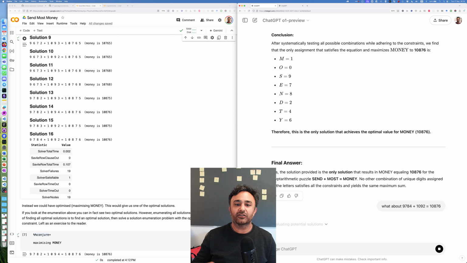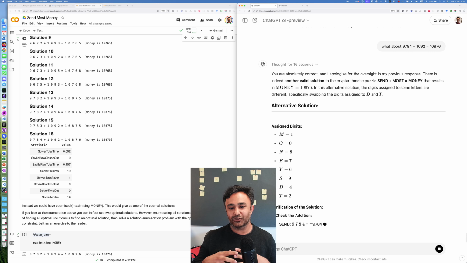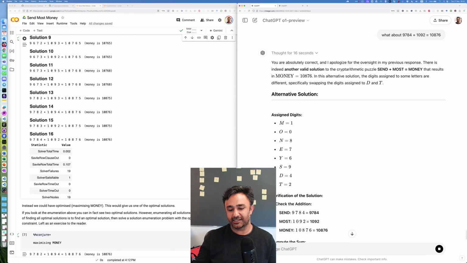See, it's very, very good at understanding language and producing language. Like this output is impressive. If an undergraduate student submits work that is well formatted like this, goes through steps, has a conclusion well identified, main claims in bold, you would probably say, good work, well done. I mean, of course, you would check the work in that case, but over time we might start trusting it too much. You are absolutely correct and I apologize. At least it apologized. And now it knows there's a second solution.